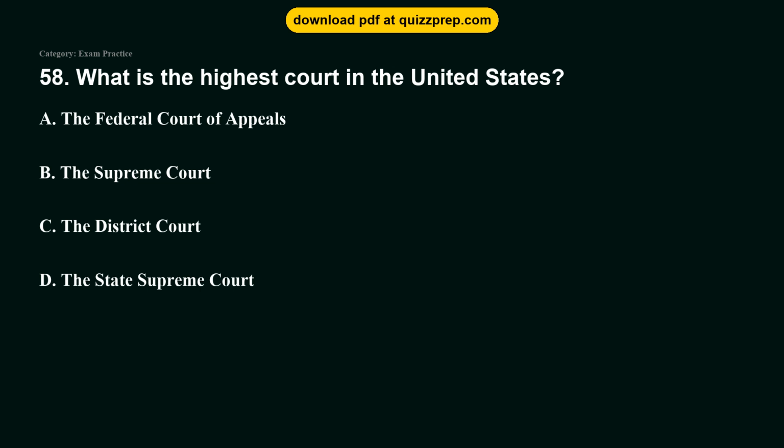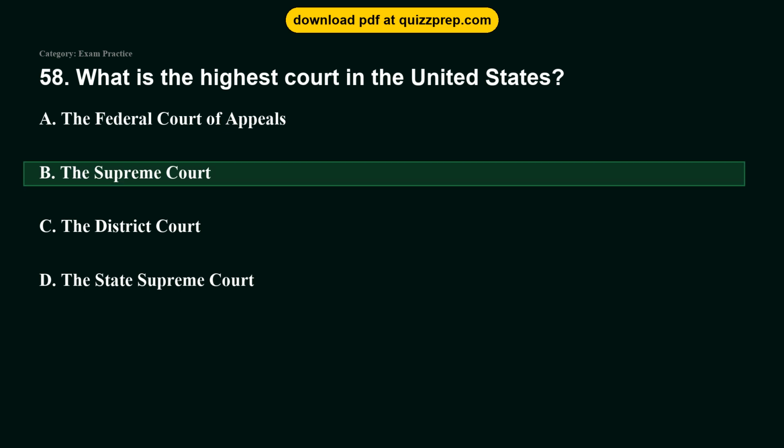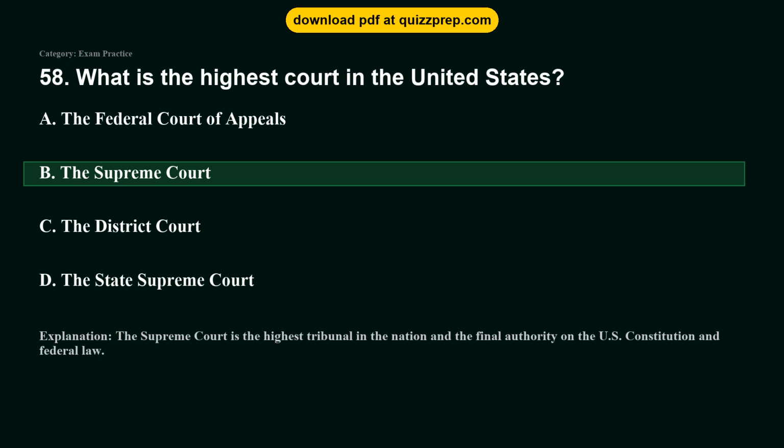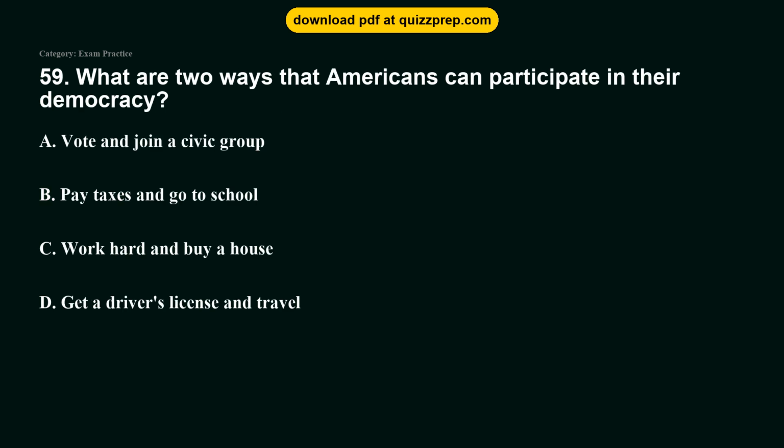Question 58. What is the highest court in the United States? Option A, the Federal Court of Appeals. Option B, the Supreme Court. Option C, the District Court. Option D, the State Supreme Court. The correct answer is option B, the Supreme Court. The Supreme Court is the highest tribunal in the nation and the final authority on the U.S. Constitution and federal law.